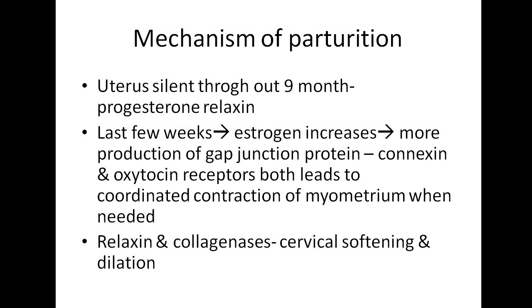Mechanism of parturition. So, uterus is silent throughout 9 months in a full-term pregnancy. Why? Because of hormones, progesterone and relaxin. In the last few weeks, estrogen increases. What effect does estrogen bring? Production of gap junctions. Which protein? Connexin protein. Okay.